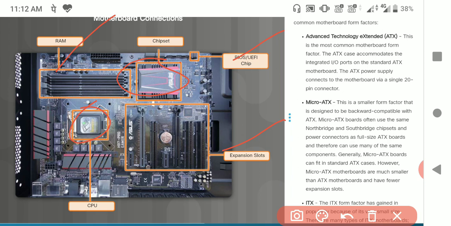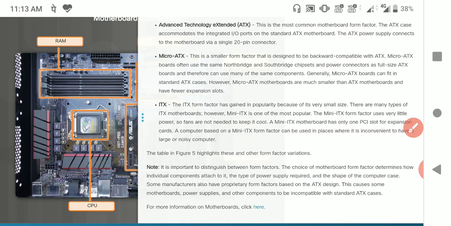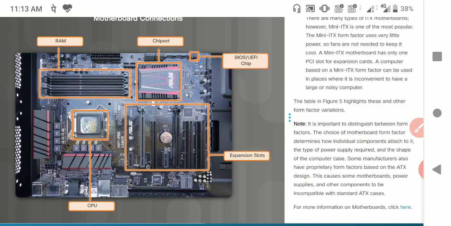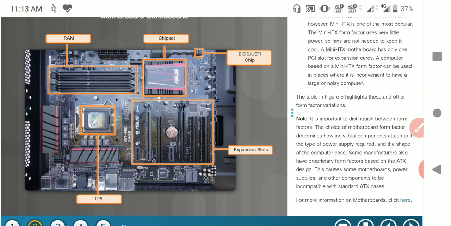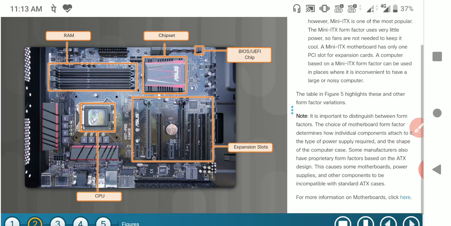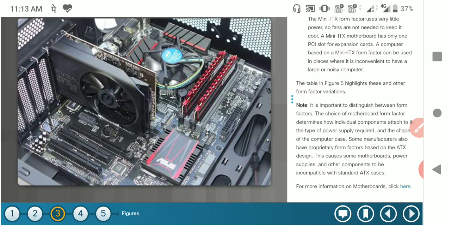Next, if you observe some more components in the motherboard, you can find them very clearly; the third figure itself indicates that.